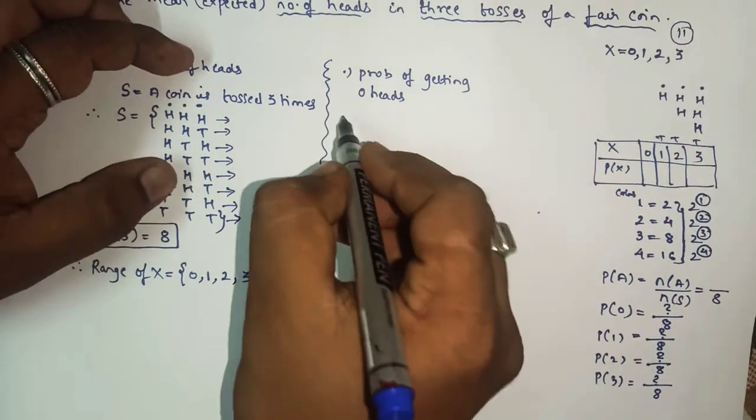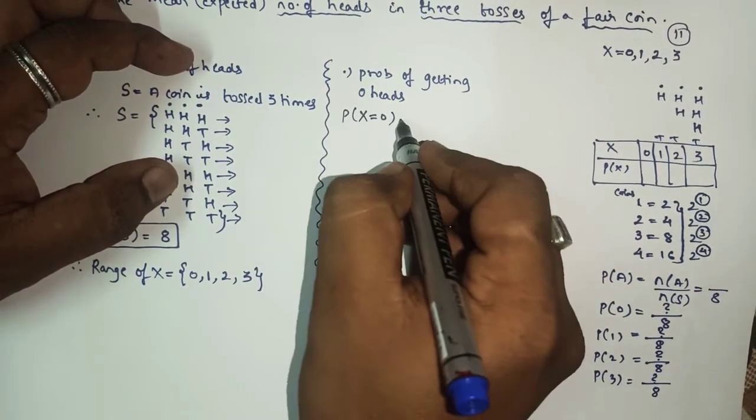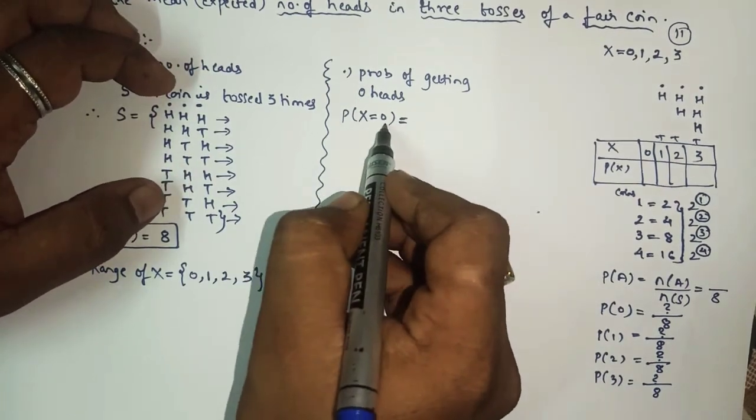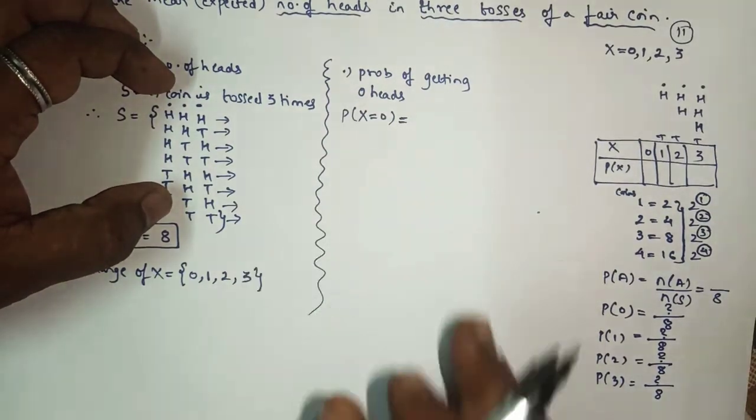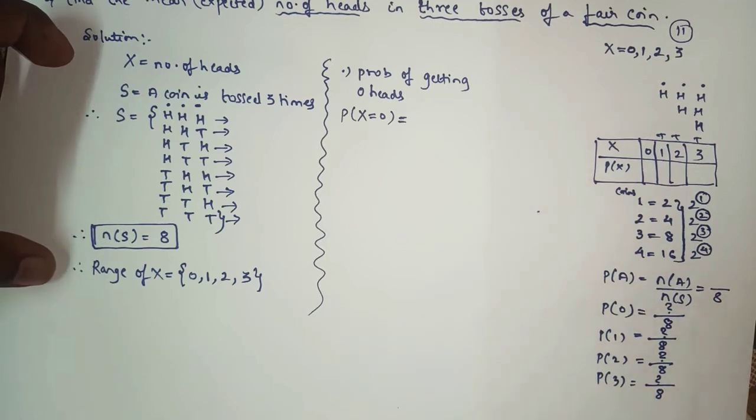Okay, so here we'll write X equal to 0. This indicates that you'll find the probability of getting exactly 0 head. The equal to symbol means exactly 0 head. Yes or no?